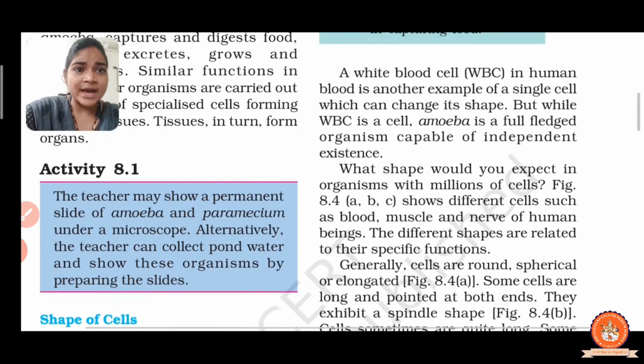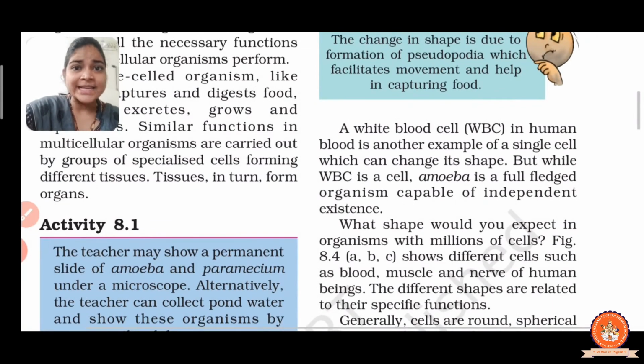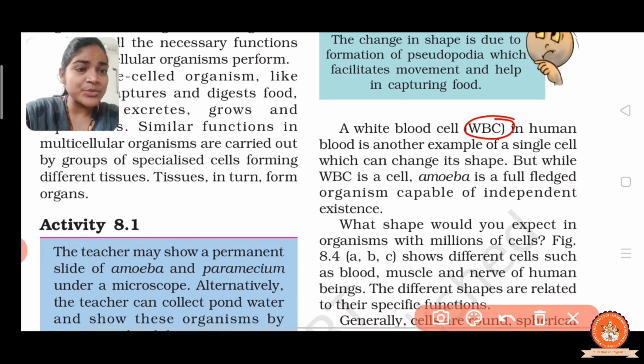But one more example of a single cell is the WBC. Here you can see the WBC. Now what is the full form of WBC? The full form of WBC is white blood cell. Remember it. It is important for your MCQ question, right? So the full form of WBC is white blood cell and it is present in the human body.